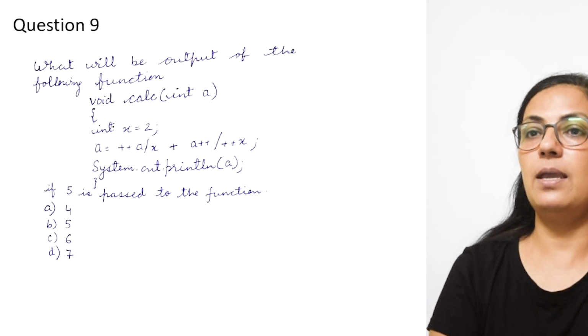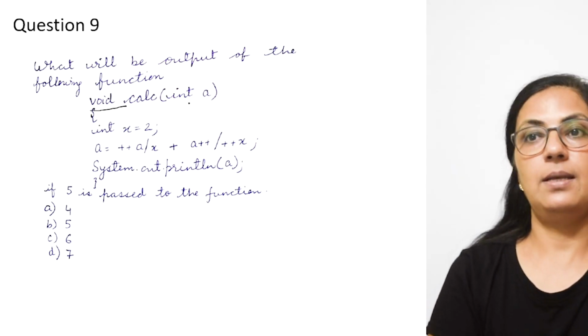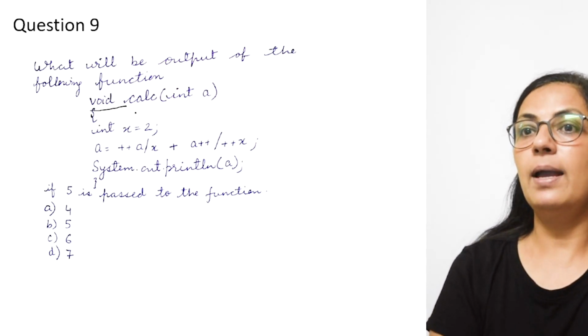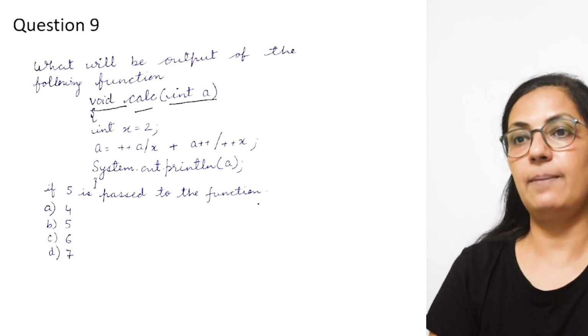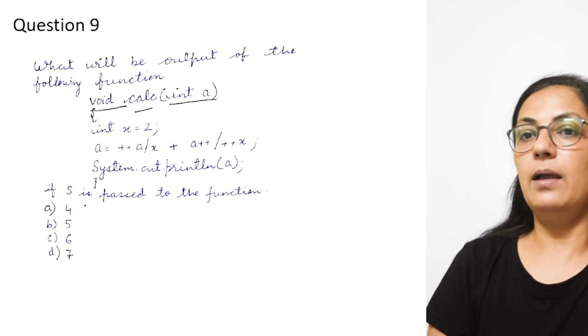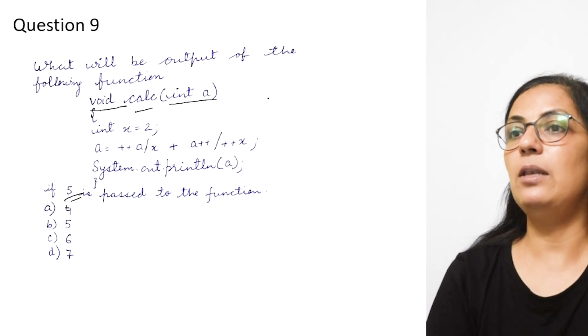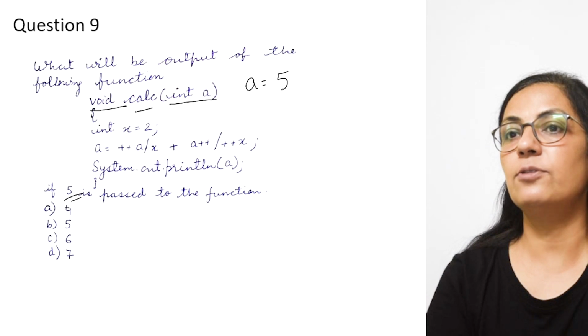Next question is, what will be the output of the following function? Children, if you see here, void is written, that means this function will not return any value. Calc is the function name and it is taking one argument as integer type. Now if 5 is passed to the function, the value of a is taken as 5.